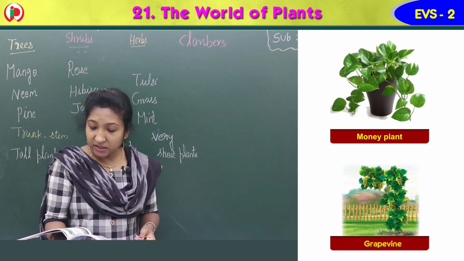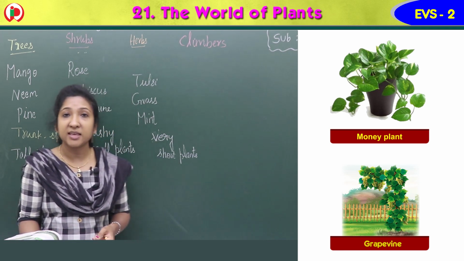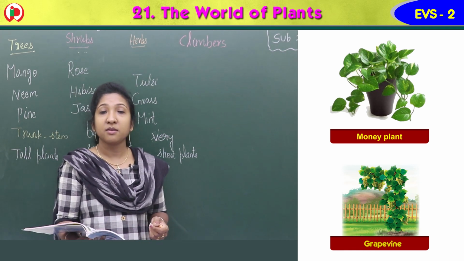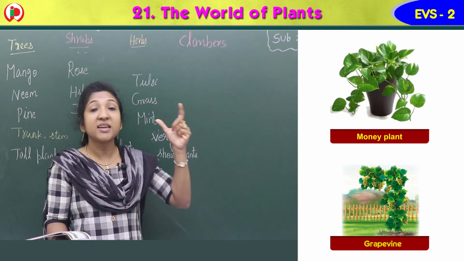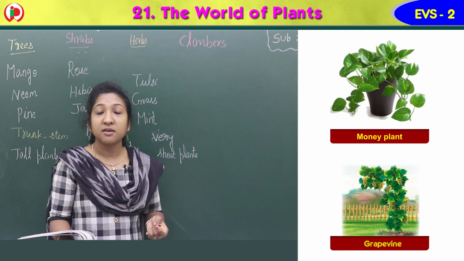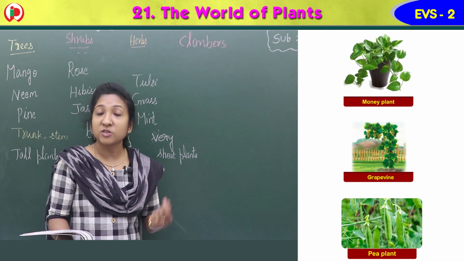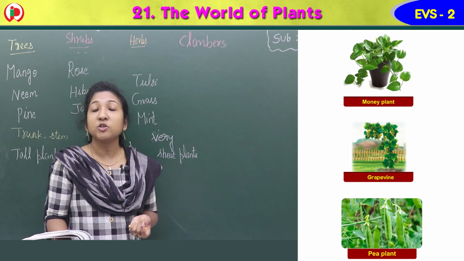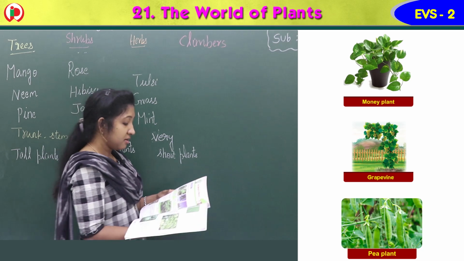So money plant, pea plant. You can see the images here. Grapevine, money plant, pea plant. These plants are not strong. They need support to stand straight. So they are climbers.